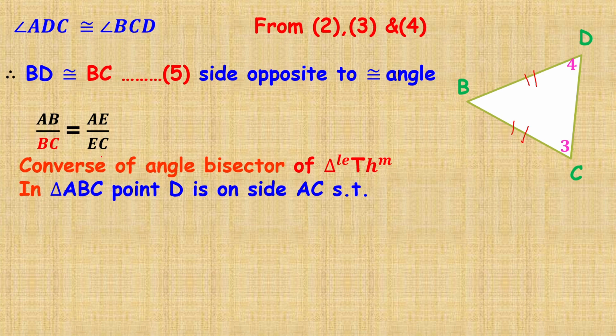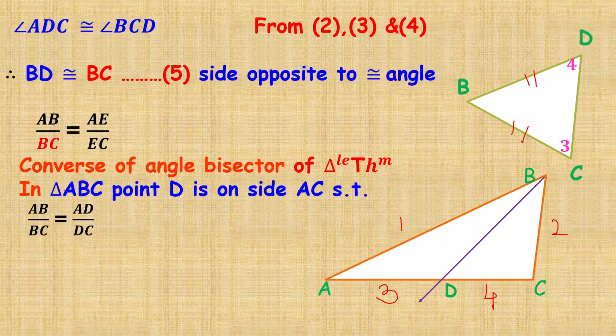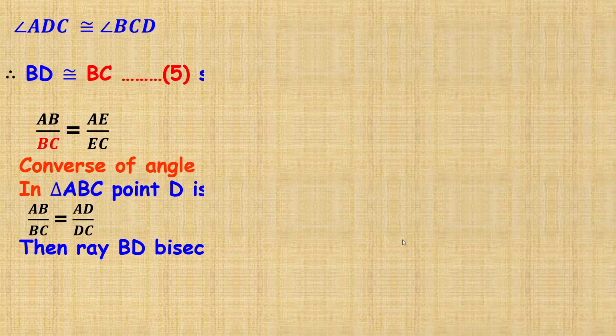In triangle ABC, point D is on the side AC such that AB upon BC is equal to AD upon CD. This is given. That means ray BD is nothing but the bisector of angle ABC. This is the converse of the angle bisector theorem.